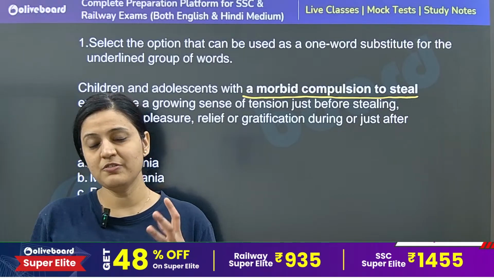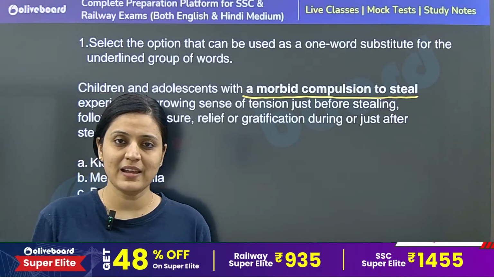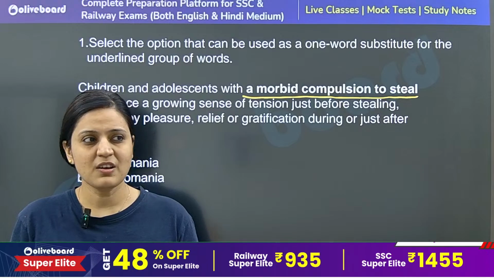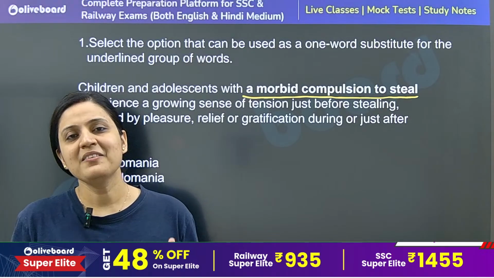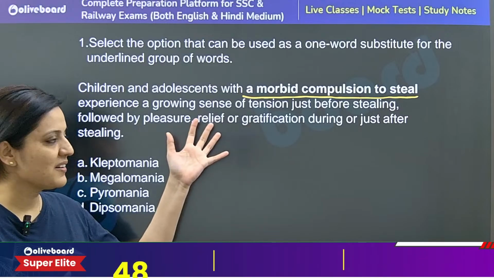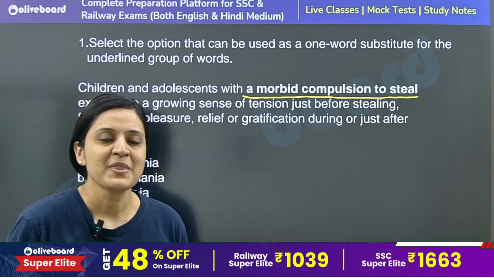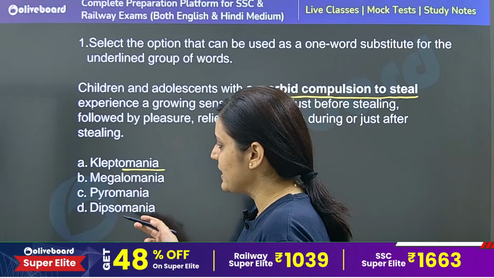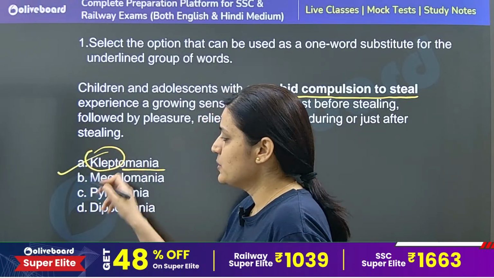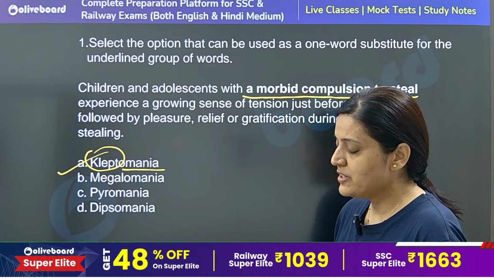If they don't steal anything in their daily routine, they feel unsatisfied with their life, and once they steal something, they feel gratification, relief or pleasure. Such a thing is definitely kleptomania. That is a type of mania, and klepto is the word related to stealing. So that is definitely kleptomania.